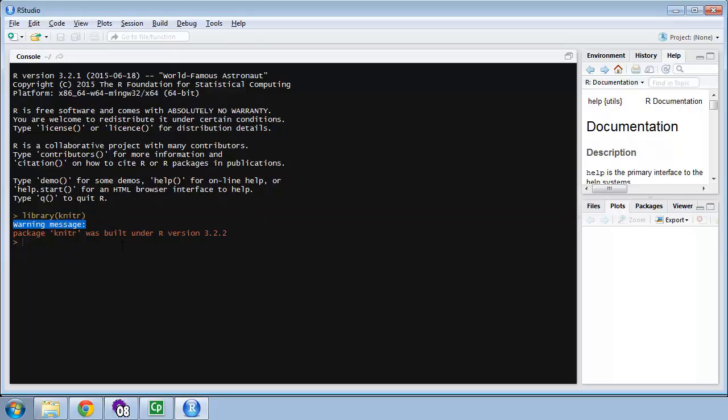Now when I get this warning message, it will often mean that I should beware that new functionality or changes may have been introduced into a package that are no longer supported on old versions of R.